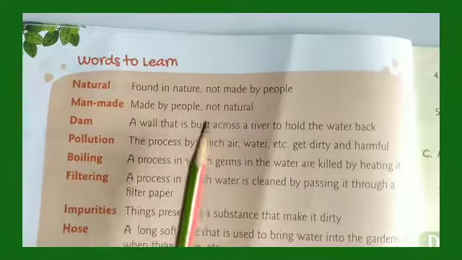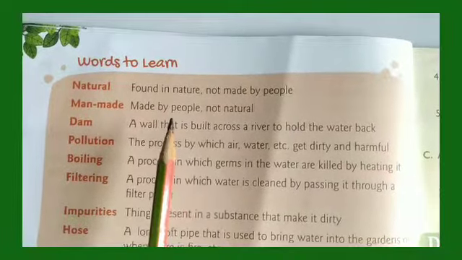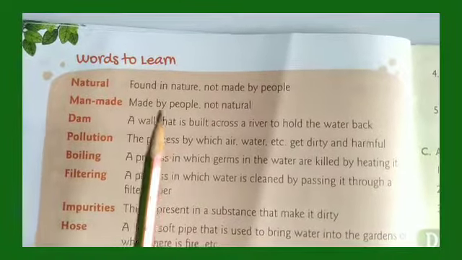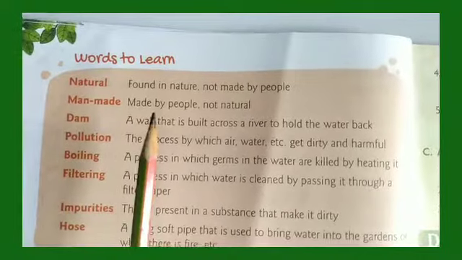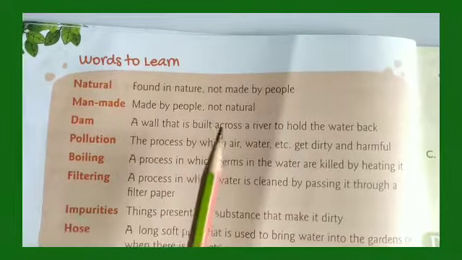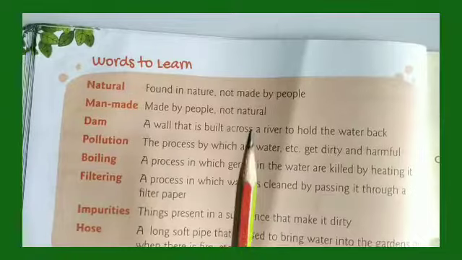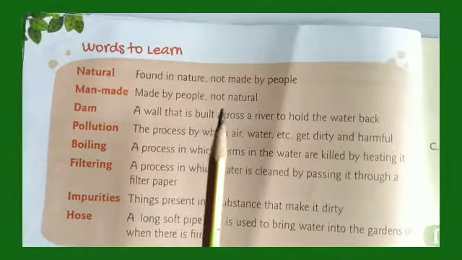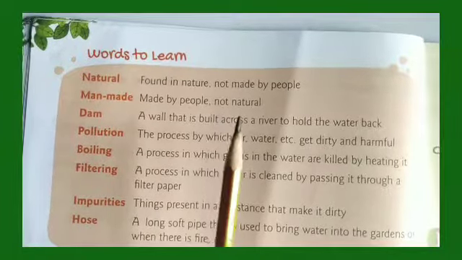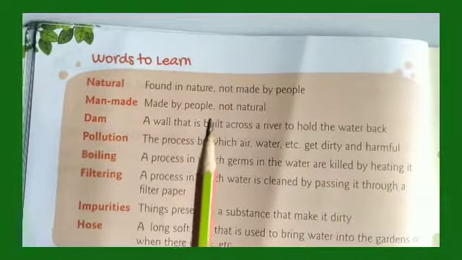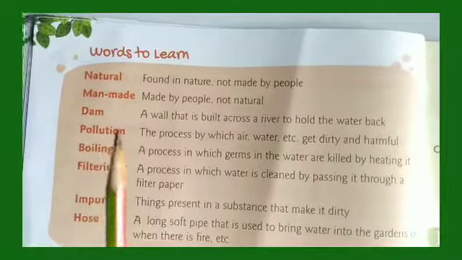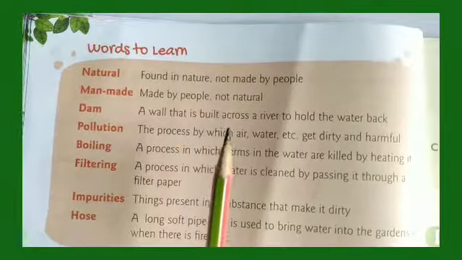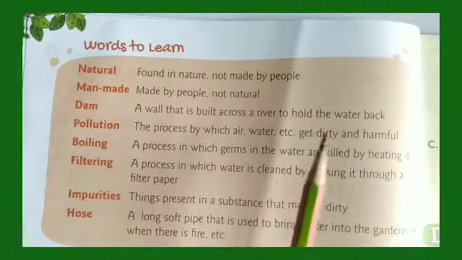Fine. So, is a dam made by man or is it by nature? No, it is made by man. So, that is man-made. Right? What about trees? Nature. It is not made by man. Like wheels of a cart, bullock cart, it is man-made. But are trees man-made? No. Right? Dam. A dam is a wall that is built across a river to hold the water back.